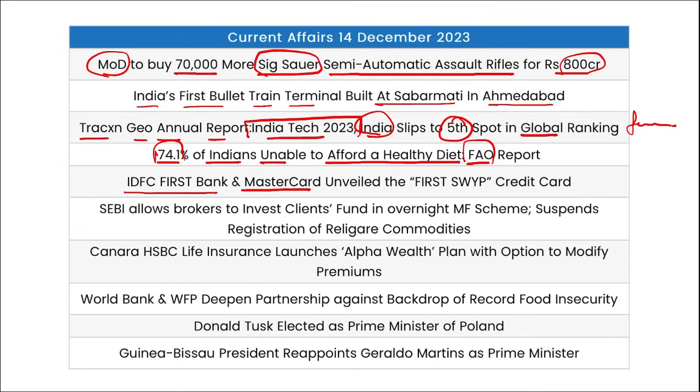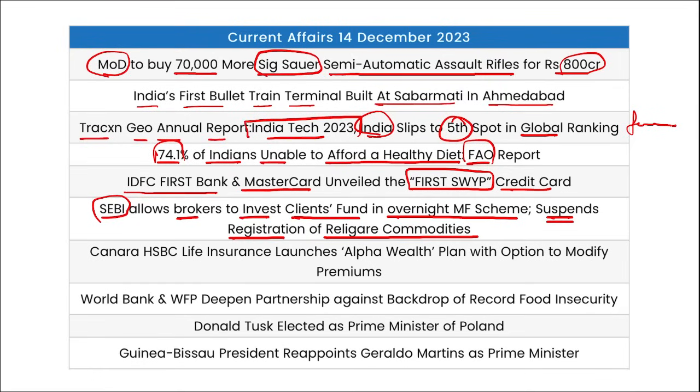IDFC First Bank and MasterCard have unveiled the first SWYP credit card. SEBI has allowed brokers to invest clients' funds in overnight mutual fund schemes, and has suspended the registration of Religare Commodities. Canara HSBC Life Insurance has launched Alpha Wealth Plan with the option to modify premiums. World Bank and World Food Programme have deepened partnership against the backdrop of record food insecurity.